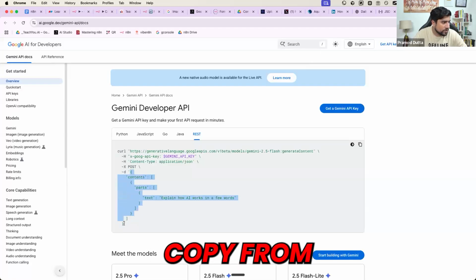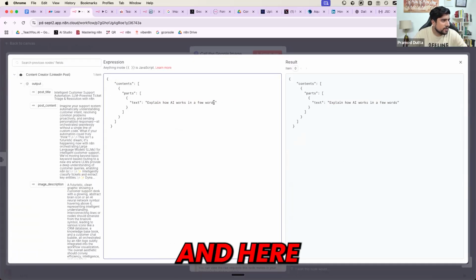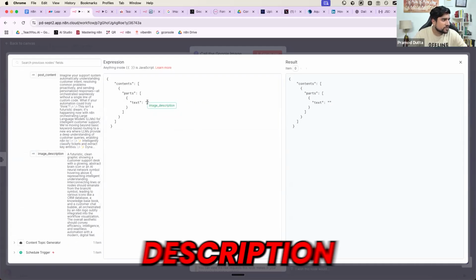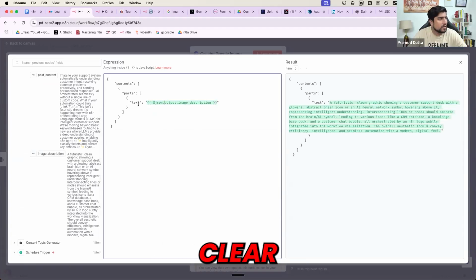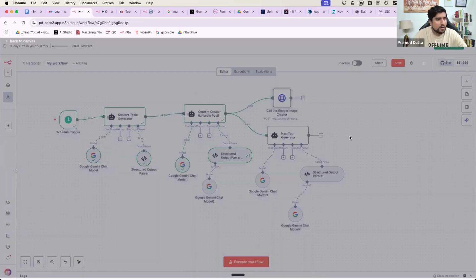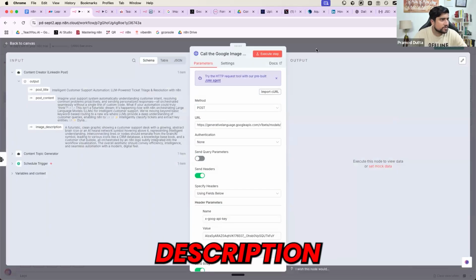So I'll just copy from here to here. I will just replace with this. And here, this explains how your image will look like. How my image will look like, it will come from image description. Everyone clear? It will come from image description. So I need a futuristic clean graphic showcasing a customer desk with this. And this is what the Google will generate. This will now generate a Google image based on the image description.